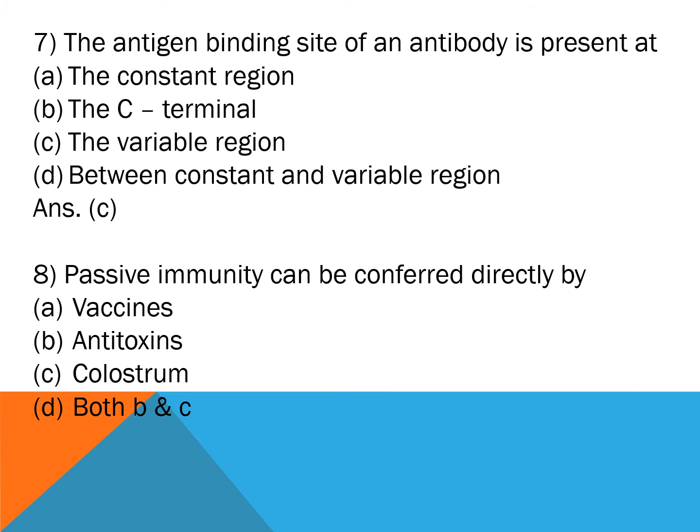Question number 8. Passive immunity can be conferred directly by A, vaccines, B, antitoxins, C, colostrum, and option D, both B and C. Correct answer is option D, both B and C. So passive immunity is provided when a person is given antibodies to a disease rather than producing them through his or her own immune system.